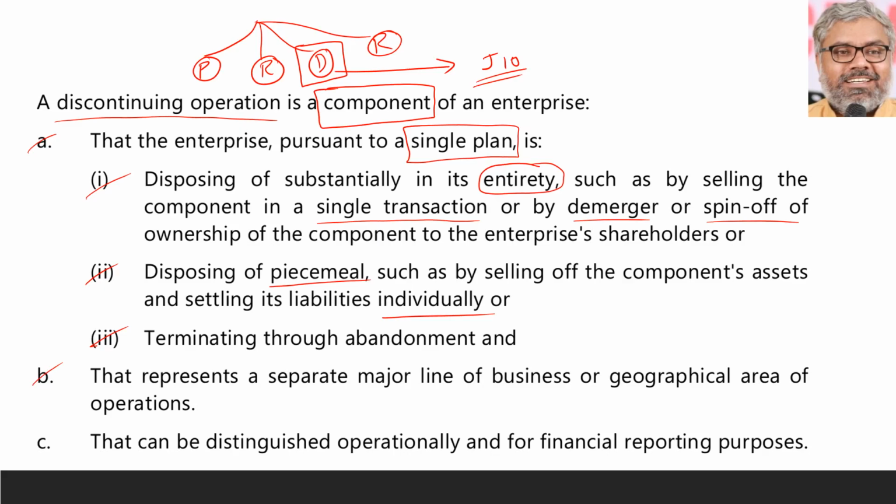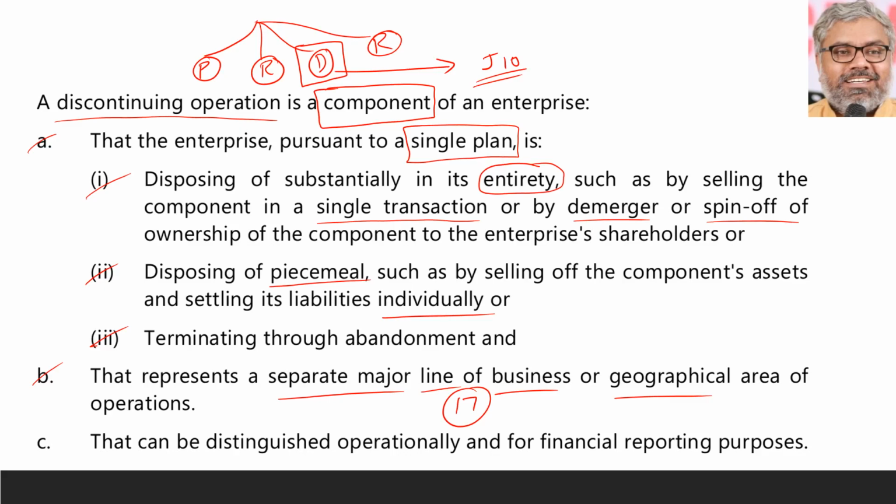And not only that, this particular component of an enterprise should represent a separate major line of business or geographical area of operations. Now you have to remember AS 17 segment reporting, wherein business segments and geographical segments have been defined. For example, in your example, Geo will be a business segment.